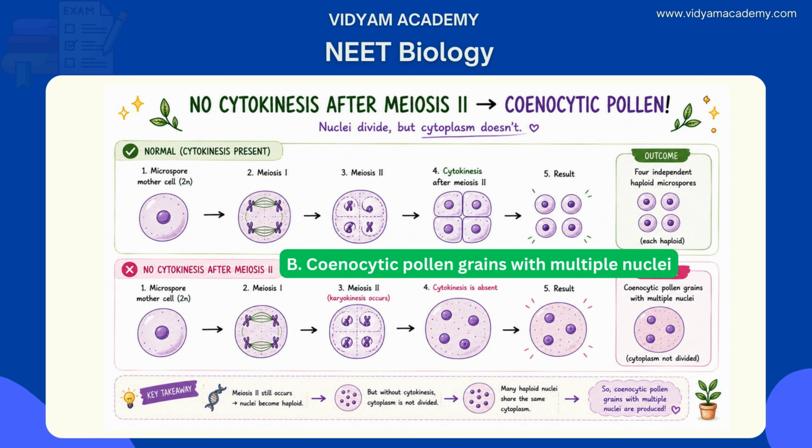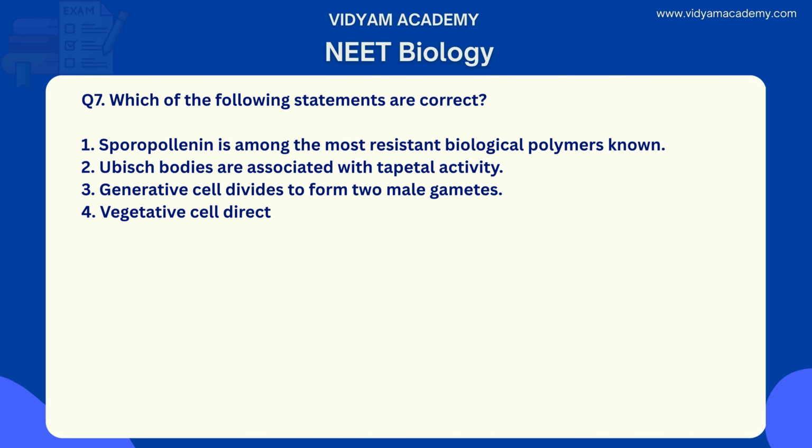So here, the next question is question number 7. Which of the following statements are correct here? Option 1. Sporopollenin is among the most resistant biological polymers known.